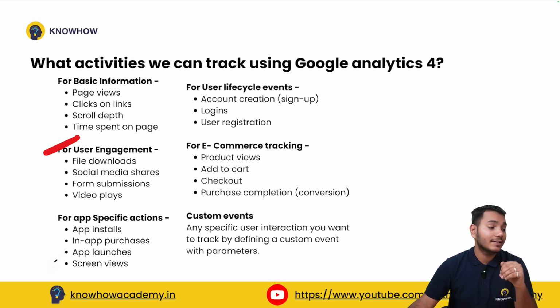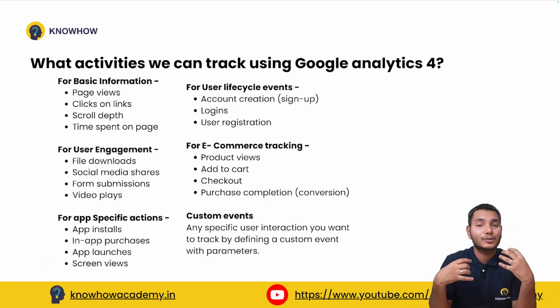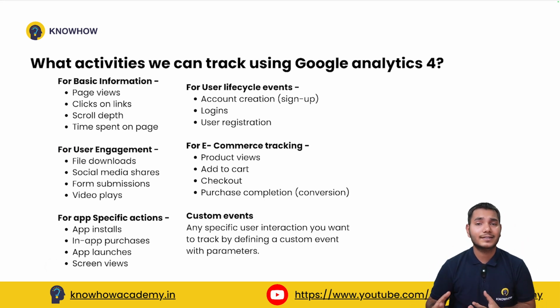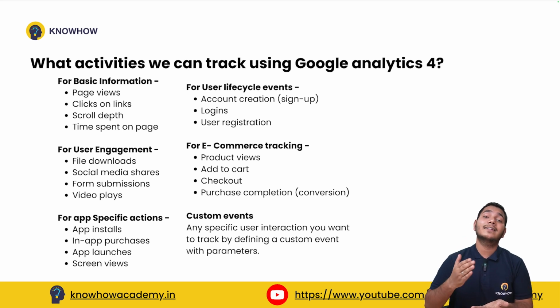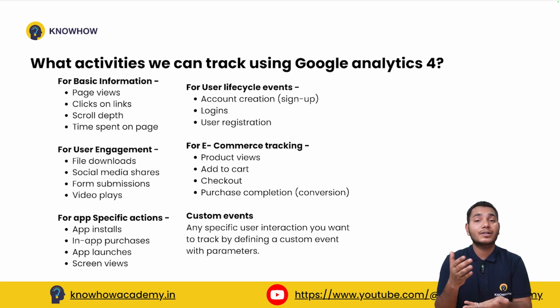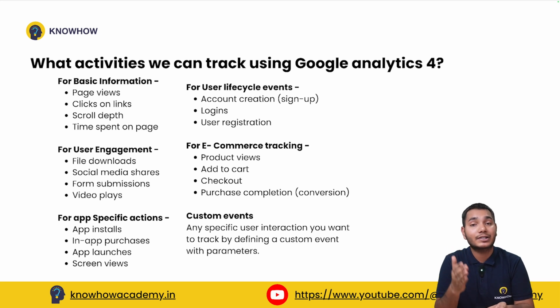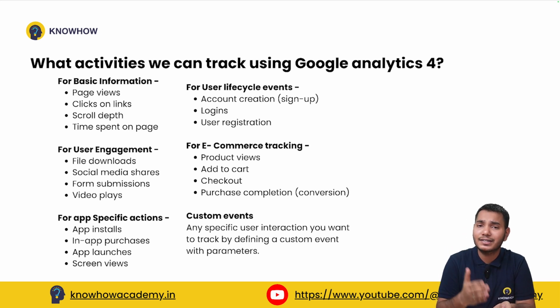Then app launches or screen views. Then comes user life cycle. If a user is coming to your website, what is the life cycle, how much time has he given, and what was the user life cycle? How much has he contributed on your website, how much time has he contributed, how many purchases has he made.